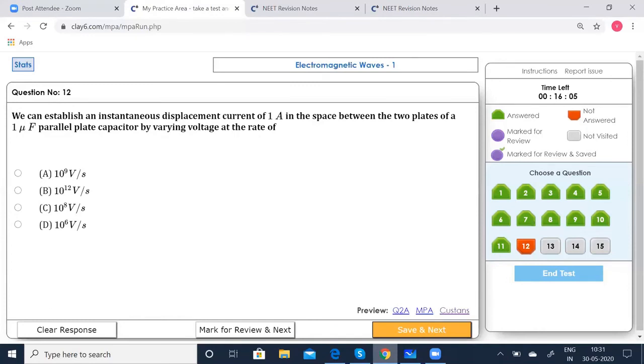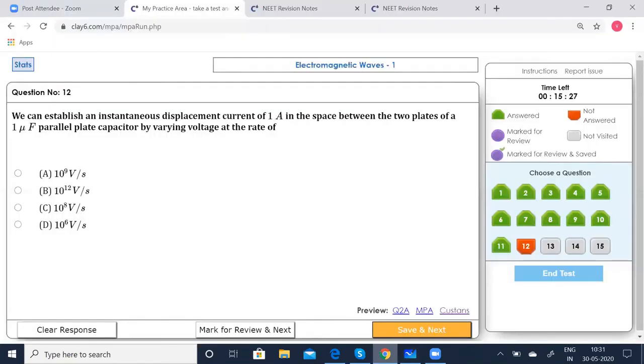Option D is correct. That's because the displacement current is 1 and the space between the plates, so the instantaneous displacement current I0 is given by 1, and the capacitance is given by 1 microfarad. So what I did was right, yes.